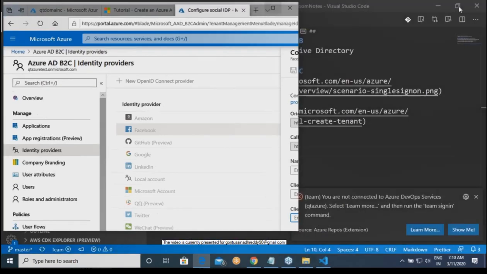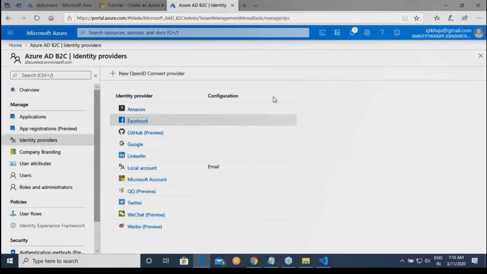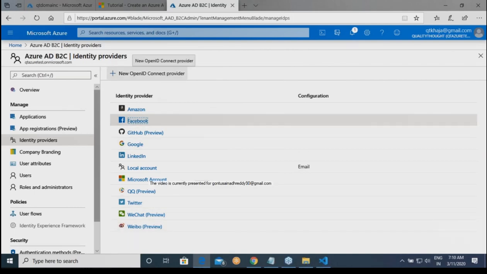So now for your application to configure Facebook, to log in with Facebook, you need not write too much code. You just need to tell where your application is. Register a B2C tenant. If the provider is over here, wonderful. If it is not there, go and find an OpenID connector. This is the basic purpose of it.